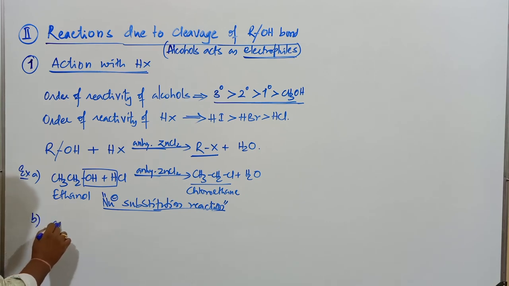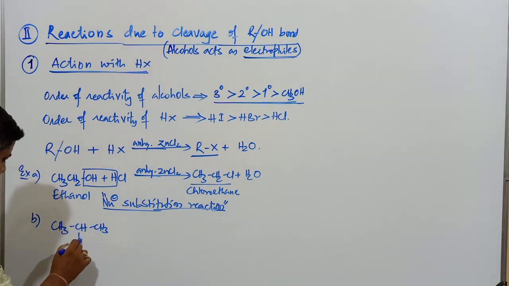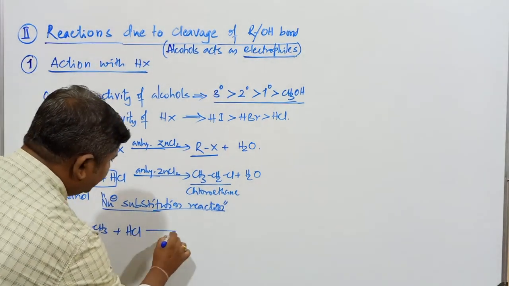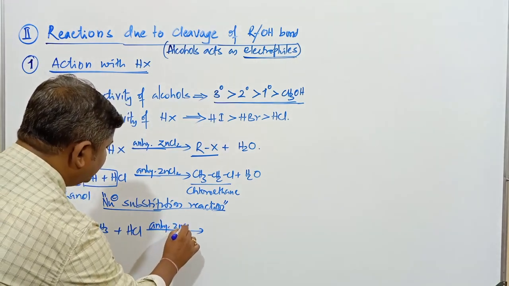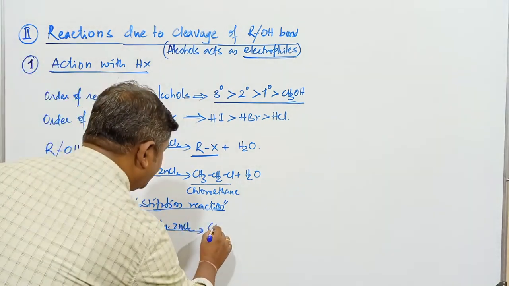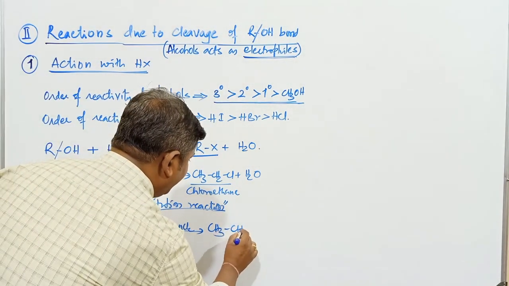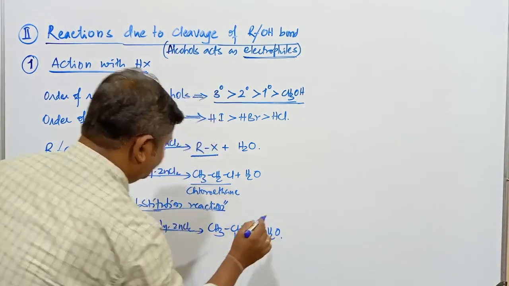Second one: if I take CH3CH(OH)CH3 plus HCl in presence of anhydrous ZnCl2, it gives rise to what compound? The OH is replaced by Cl, giving CH3CHClCH3 plus H2O.